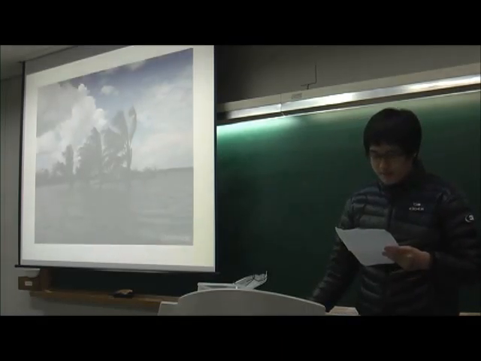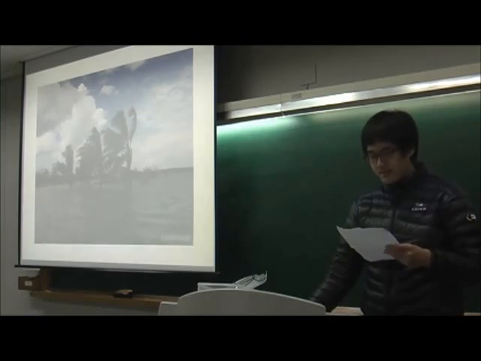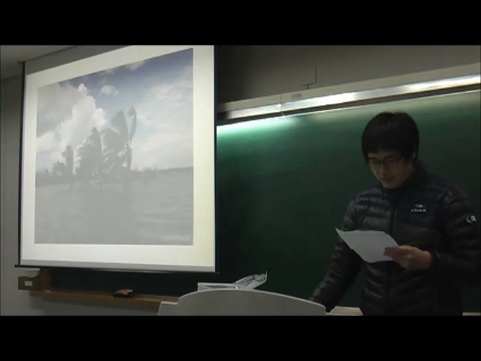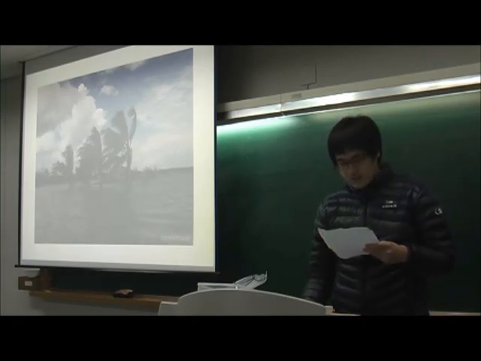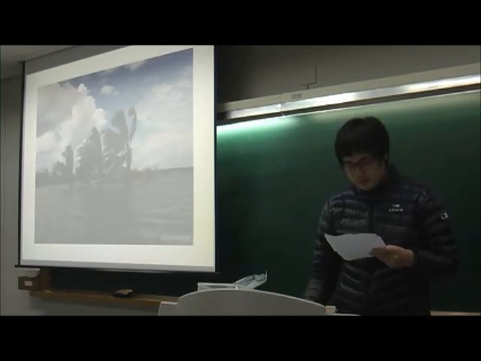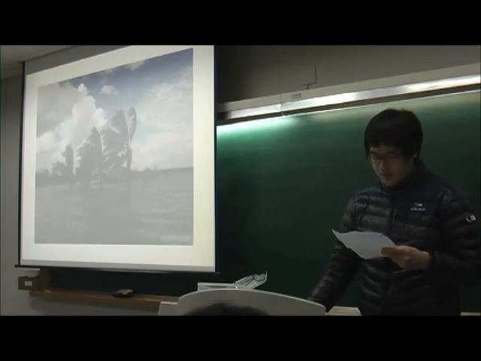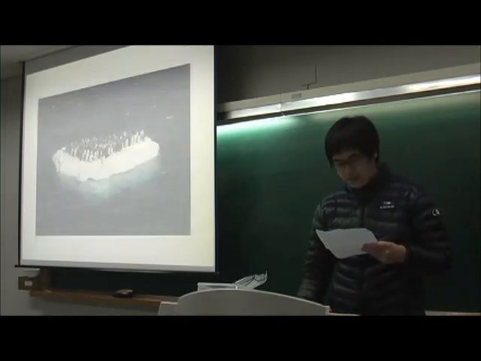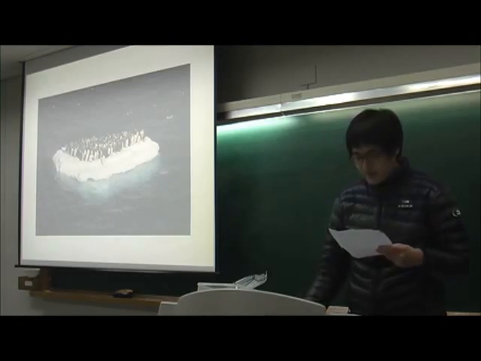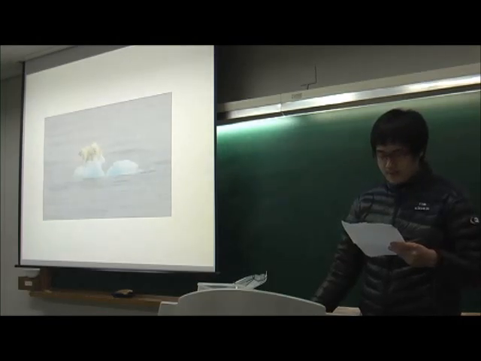Then what happens if the glacier melts? First of all, many people may suffer from the ascending sea level. There are many countries whose height is low. For example, many islands in the Pacific Ocean might be submerged if the glacier melts a little more. Next, many animals that live in the poles may suffer. For example, in the South Pole, the penguin's habitat is decreased. And in the North Pole, the polar bear is in danger.